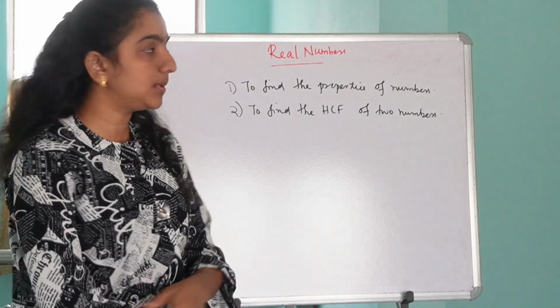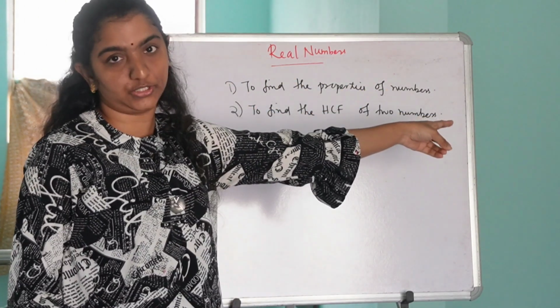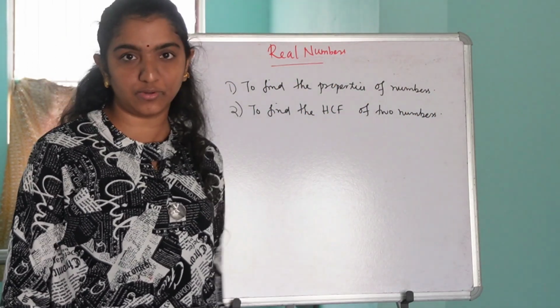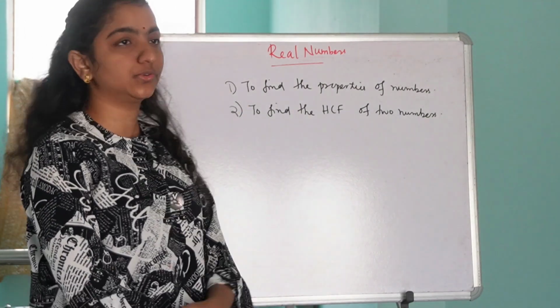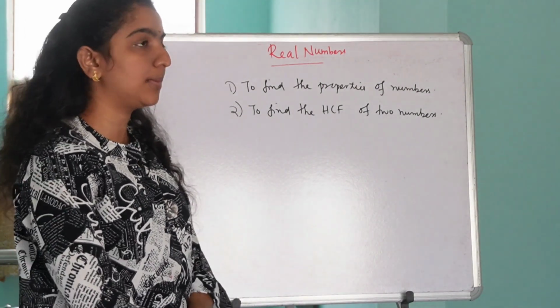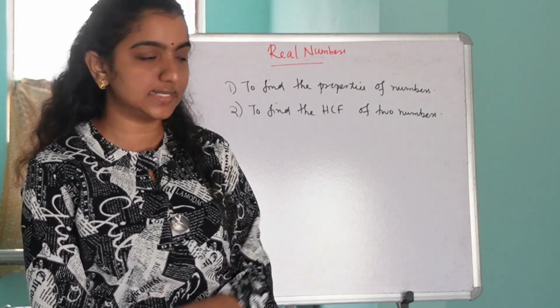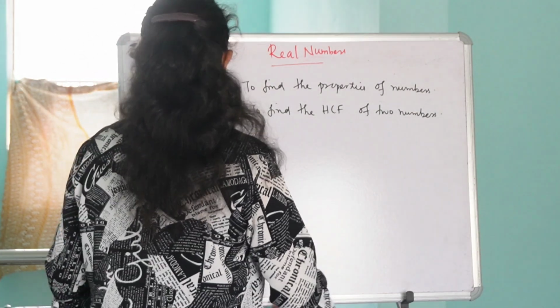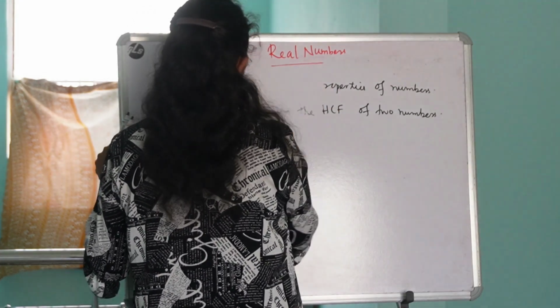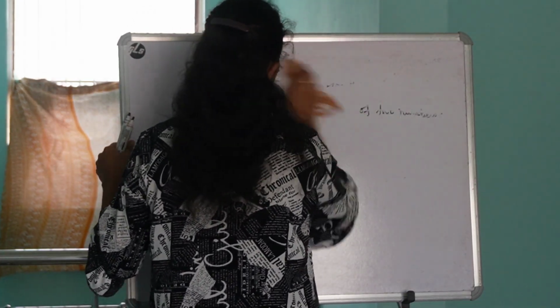The first type is related to the first application, that is to find the properties of numbers, and the second type is related to the second application, that is to find the HCF of two numbers. Is it clear, guys? So let's deal with the first type of question.